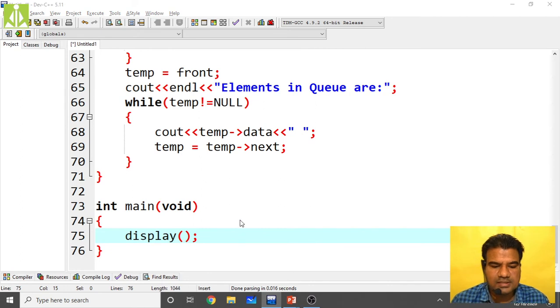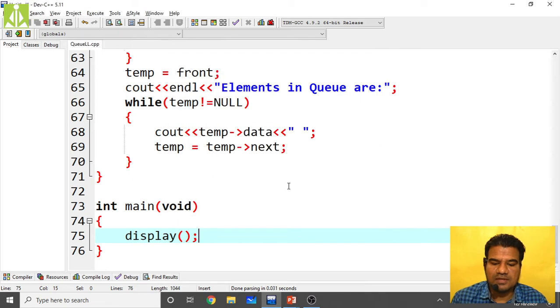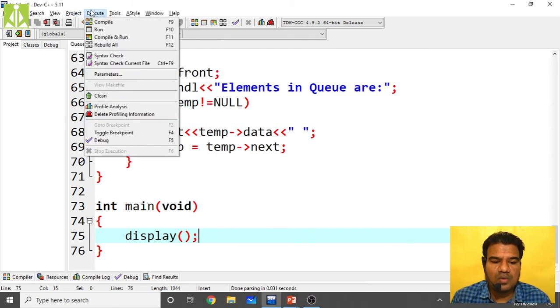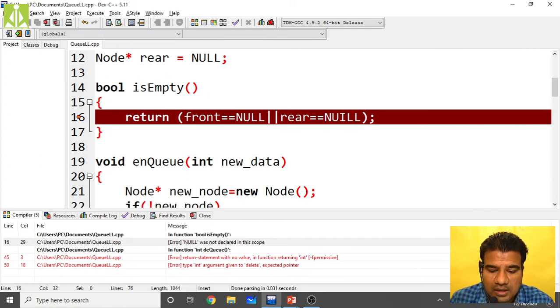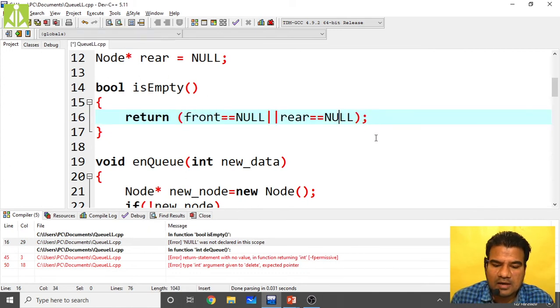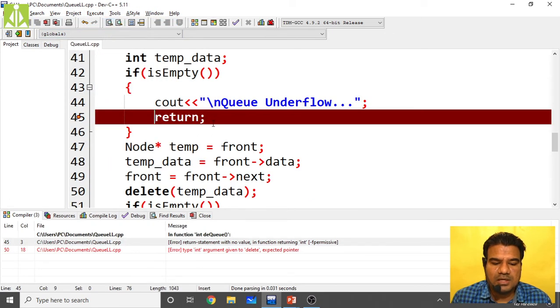Control S. I'm saving this program as QLL, queue implementation using linked list, QLL.cpp. Save this. Now go and compile. Here is one mistake, I have misspelled null. So save this, again compile. Okay, return.